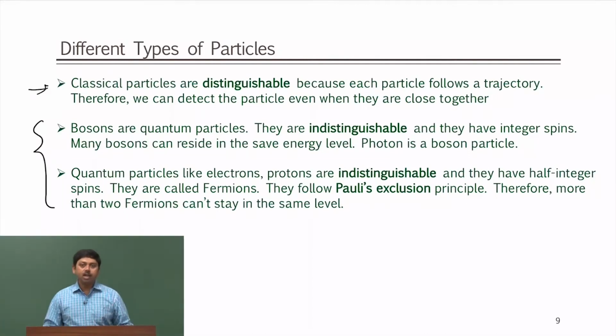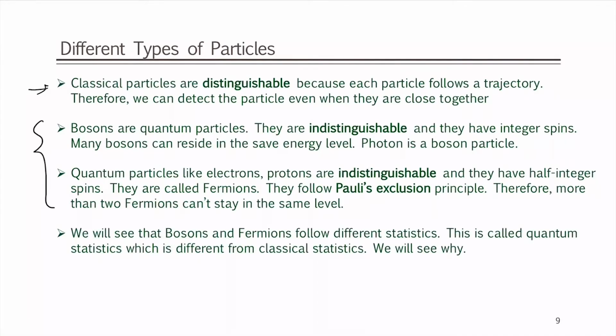In that case, we still have to identify how to get the statistics, how to calculate the W's, and how to get the probability distributions of the particles in different energy levels with respect to the energy. Bosons and fermions follow different statistics, and this is called quantum statistics.